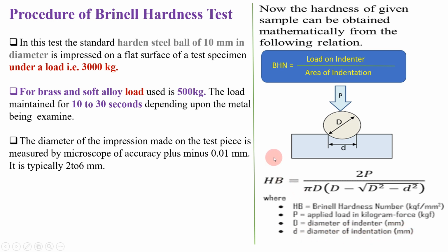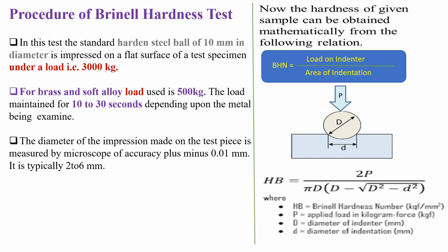So this is all about the Brinell hardness test. If you want to calculate hardness using the Brinell hardness test, what is the procedure? We take a steel ball of 10 mm diameter and place it on your workpiece or specimen surface.